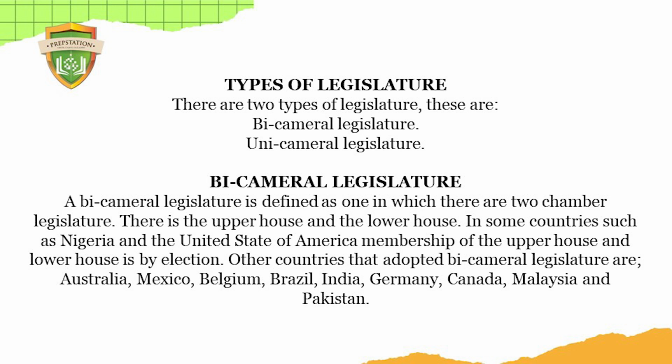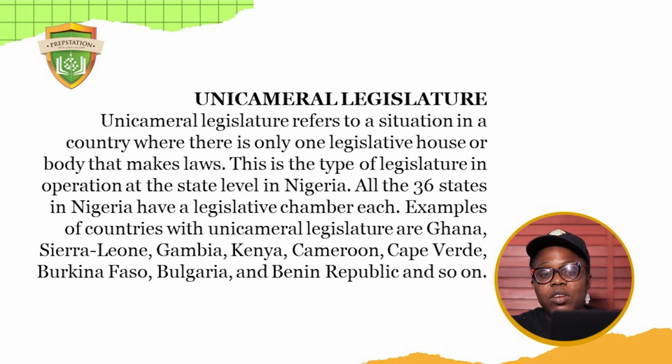Now let's look at what unicameral legislature is all about. We said bicameral has a two-chamber legislature. Unicameral legislature refers to a situation where there's only one legislative house or body that makes laws. This is the type of legislature in operation at the state level in Nigeria.